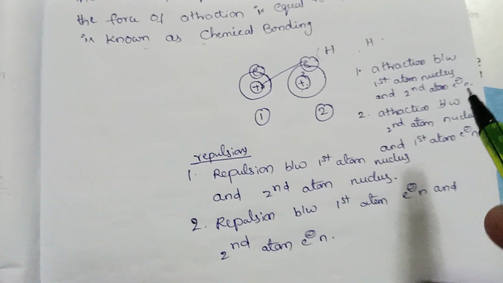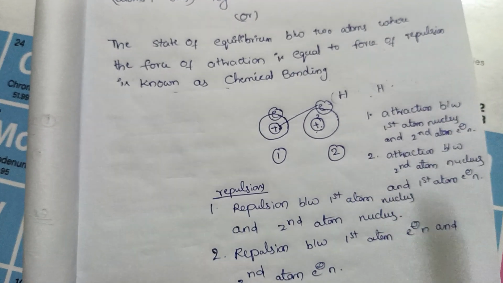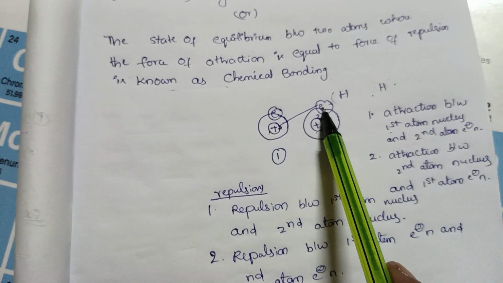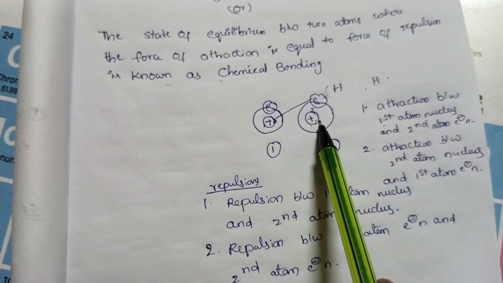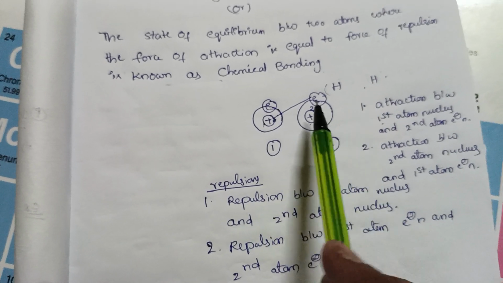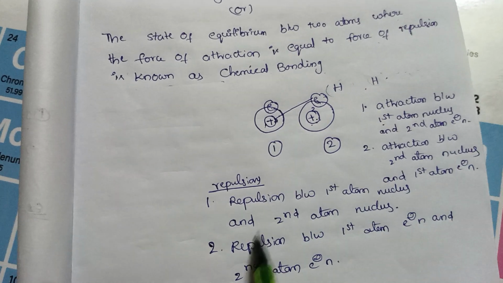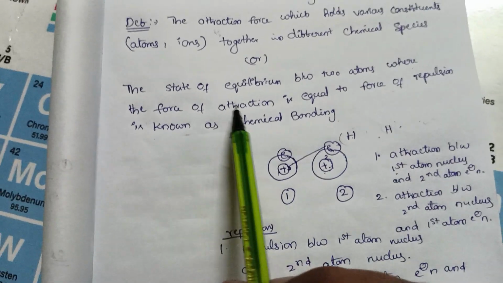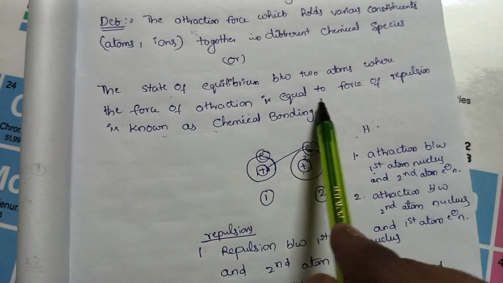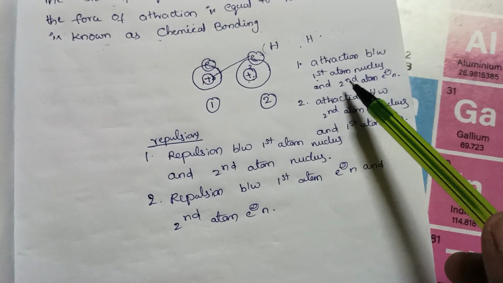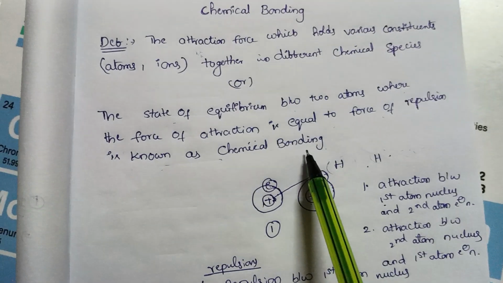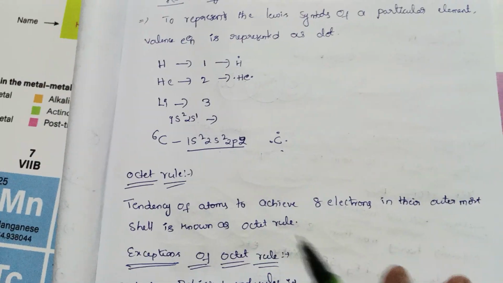See, if you observe, attraction between the first atom's nucleus and the second atom's electron. Second one, attraction between the second atom's nucleus and the first atom's electron. See, these two are equal to these two, which means here we said that the state of equilibrium between two atoms where the force of attraction is equal to the force of repulsion. See, if the force of attraction is equal to the force of repulsion, it is called chemical bonding.